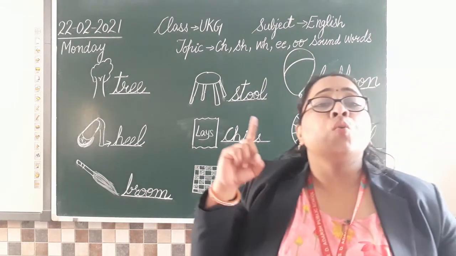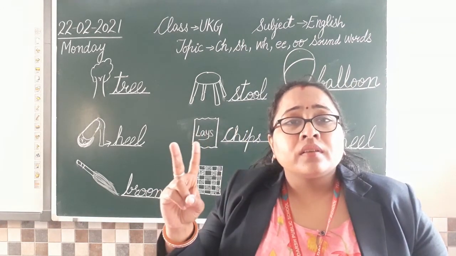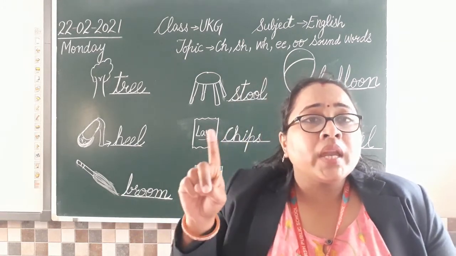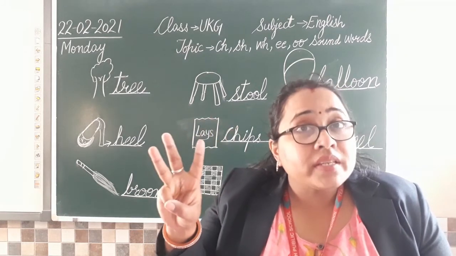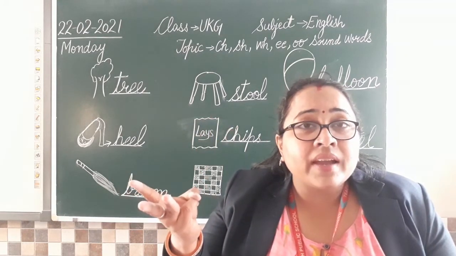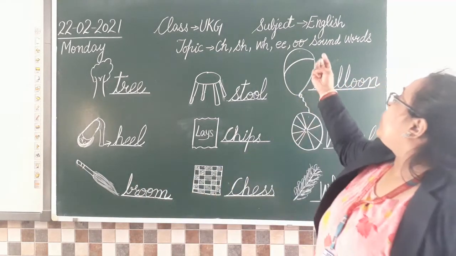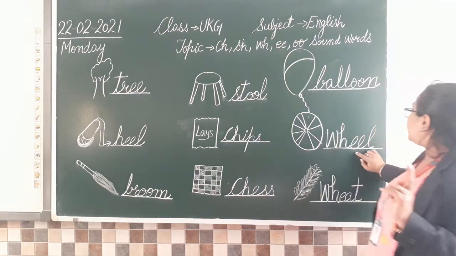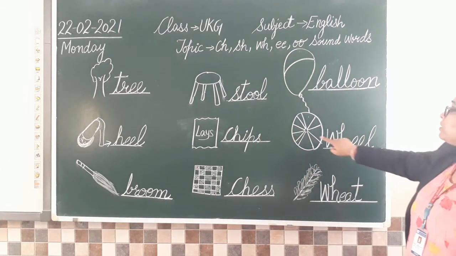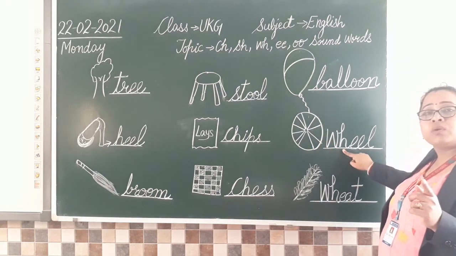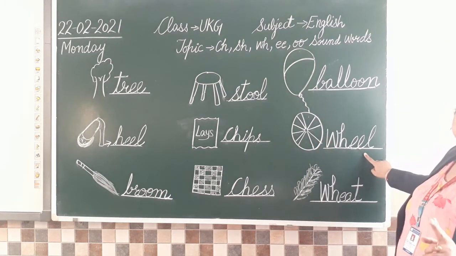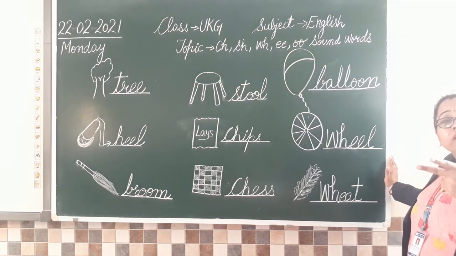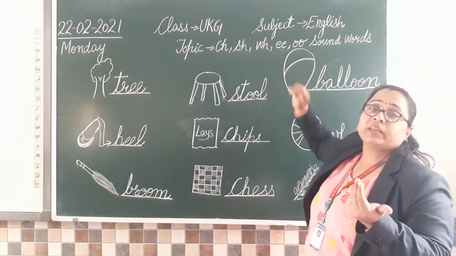Yes. We have wheel, wheat, and two I have here on board. What is the other one? Wheel, wheat, white. Color name, you remember that? Then tell me rhyming words for double E sound. अब देखो, मैंने आपको इसमें बताया था ना, यहाँ E आ रहा है. So you can say this wheel for W sound also. You can say it for double E sound also. So we have green, we have tree, we have wheel as our rhyming words for double E sound.